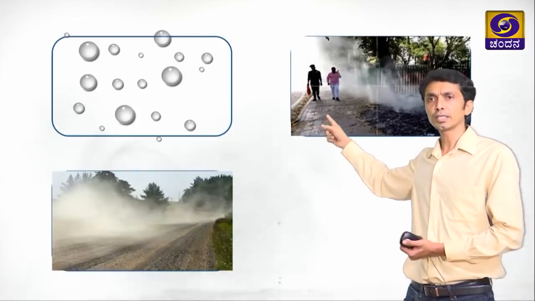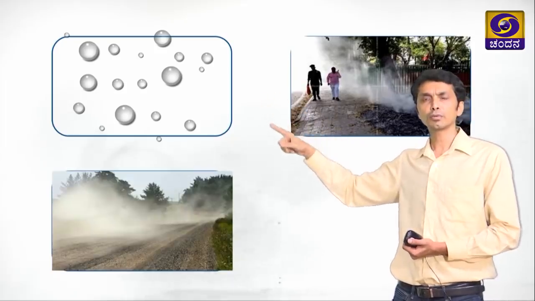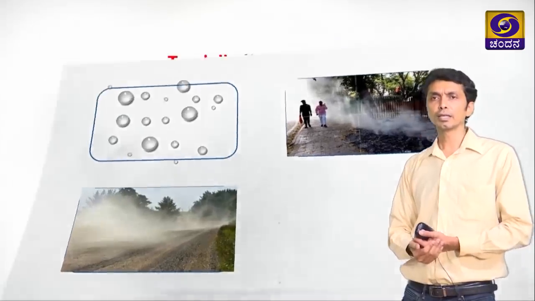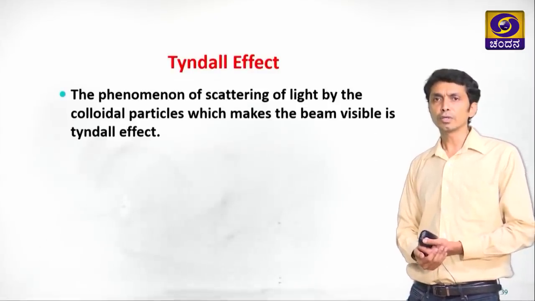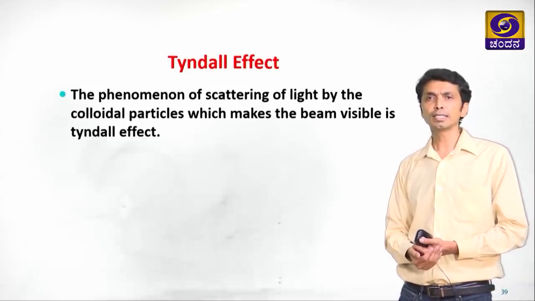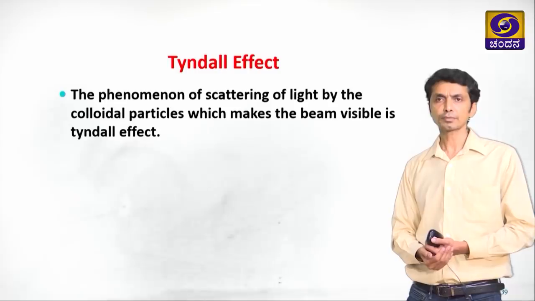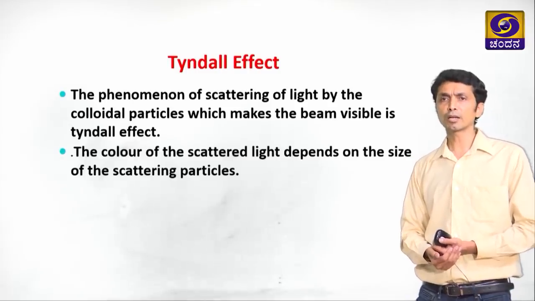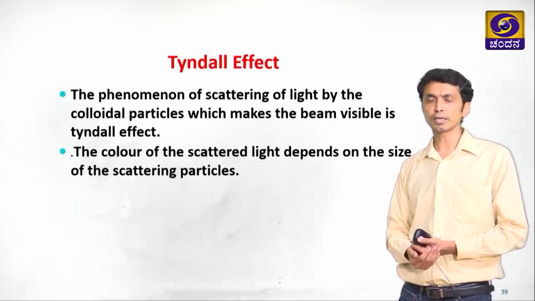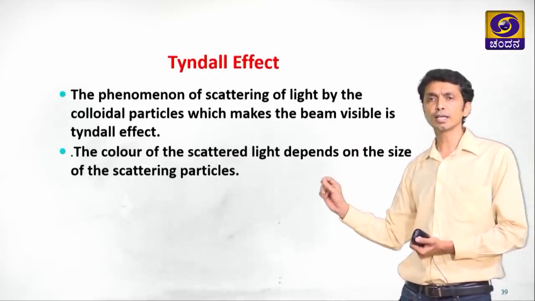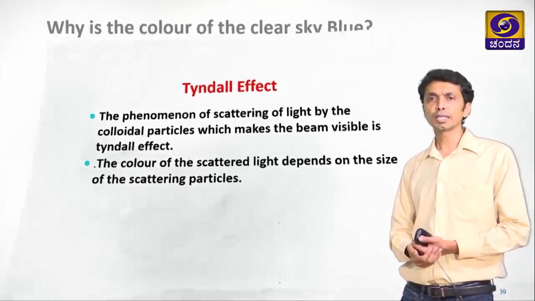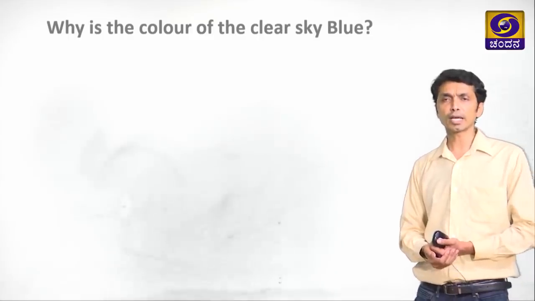We have seen that due to smoke and water molecules and dust, we can see the path of the light when it is traveling. So, the phenomenon of scattering of light by colloidal particles which makes the beam visible is the Tyndall effect. Here the path of light is visible. The color of scattered light depends on the size of the scattering particles. The lesser the size, the more bluish color will be scattered. If the particles are bigger, then red color will be scattered more.